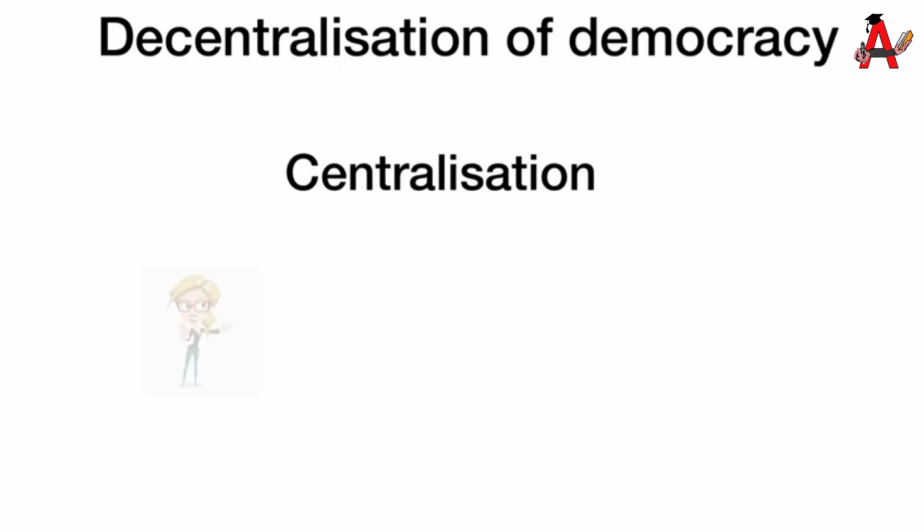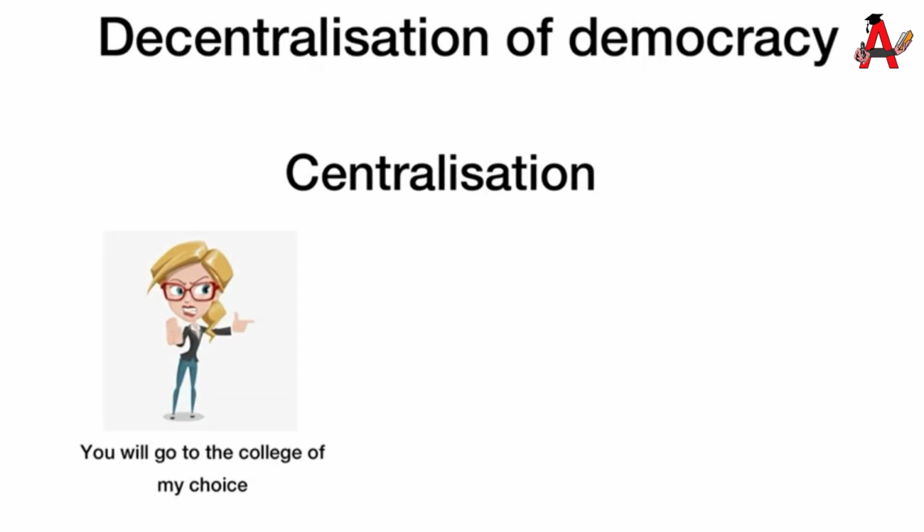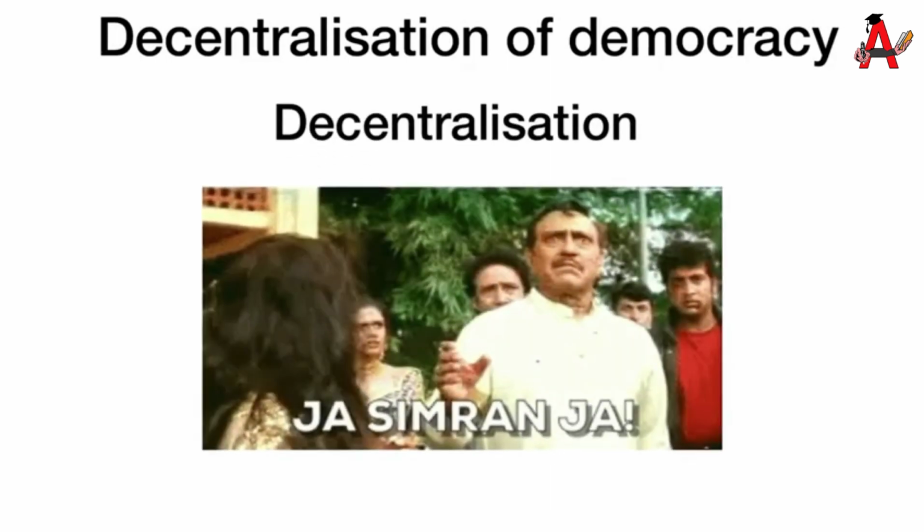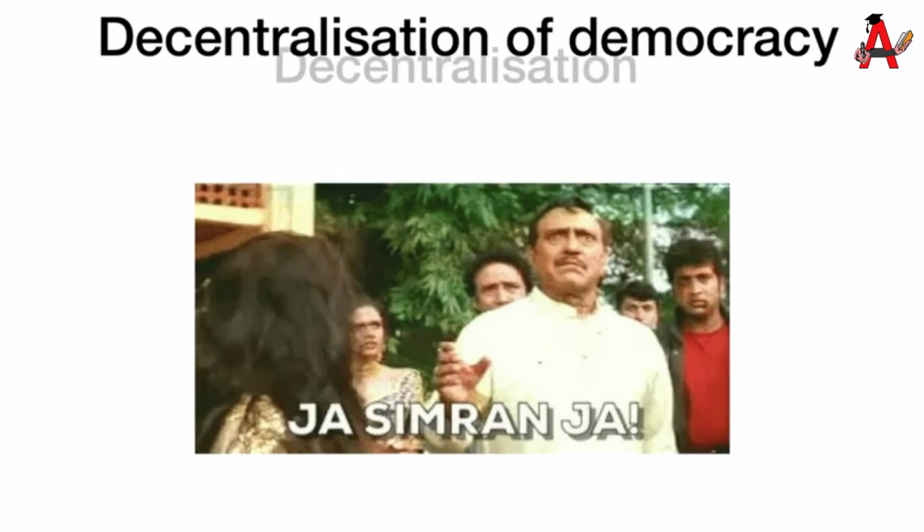The third concept is called decentralization of democracy. What is decentralization? Centralization would mean, in simple words, your dad and mom keeping all the decisions to themselves. Whereas decentralization would mean that they would give certain important decisions for you to take, or they will delegate certain authority for decision making to you.